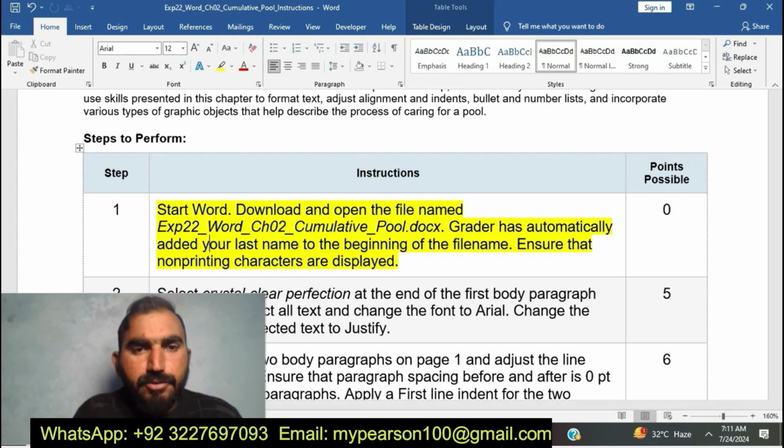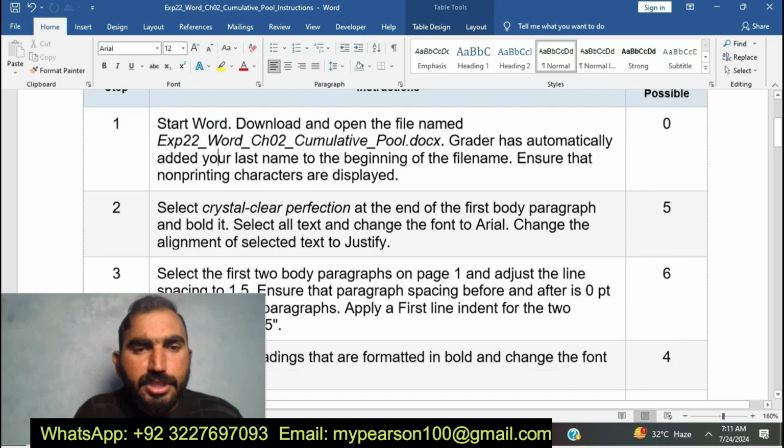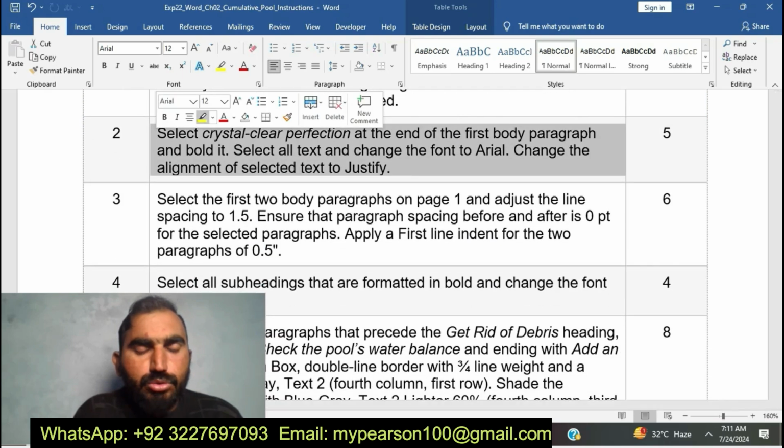Here I am going to start Word, download it and open the file named EXP22 Word Chapter 2 Commutative Pool. Grader has automatically added your last name. Okay, you can see here I have done it. Now I am going to do my second step.